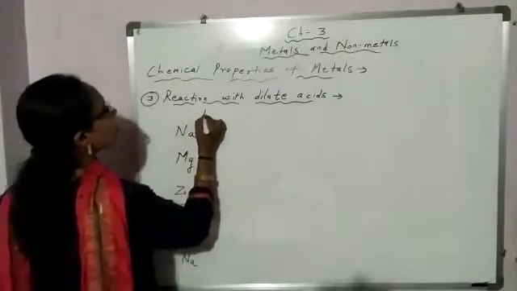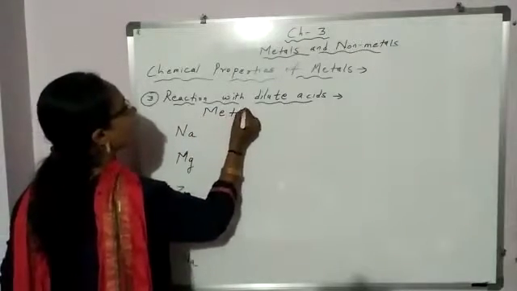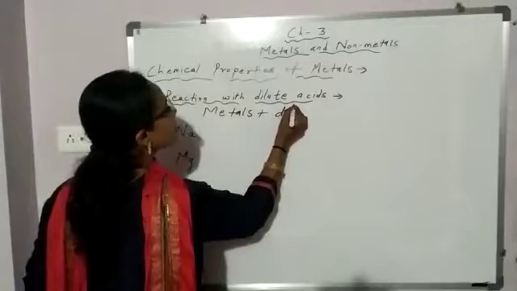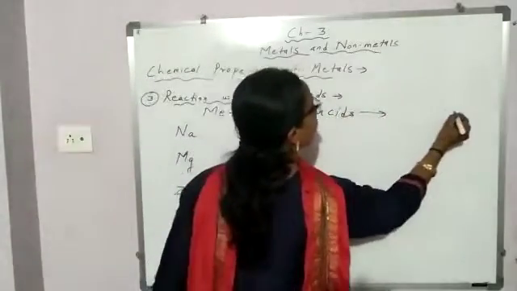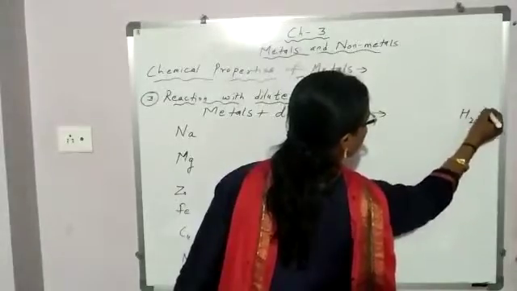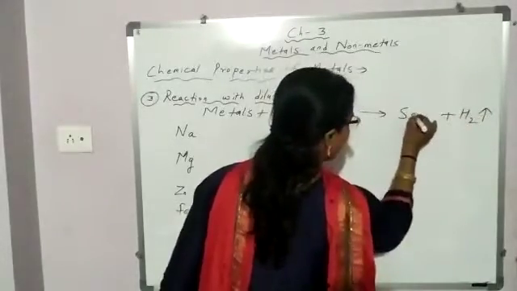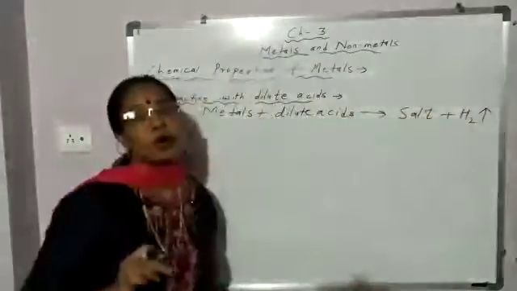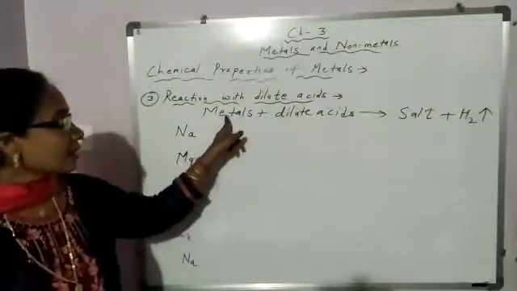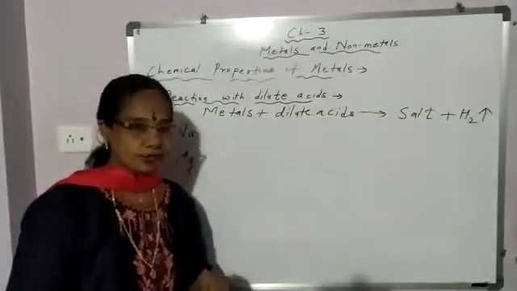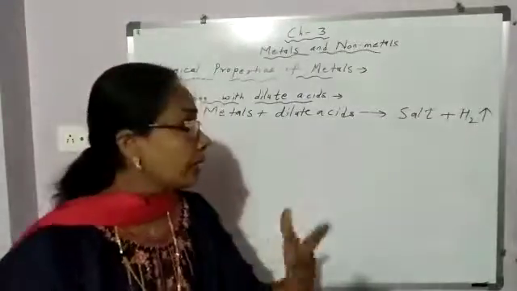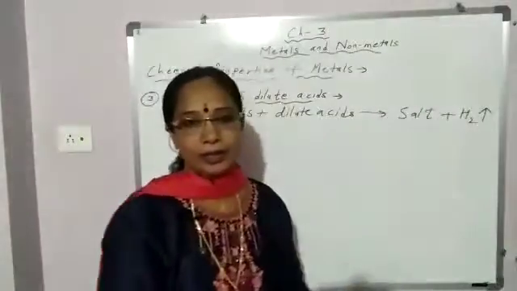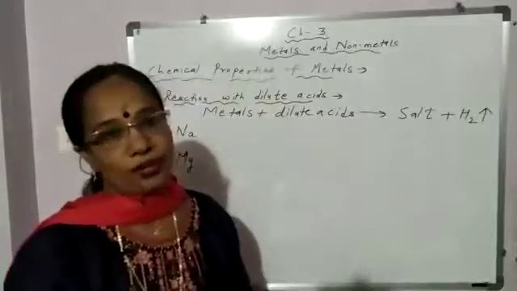So metals when they react with dilute acids, hydrogen gas is evolved, and along with it salt is formed, and it is a type of displacement reaction. And displacement reaction is always exothermic. Heat is also evolved. The reaction mixture becomes hot.